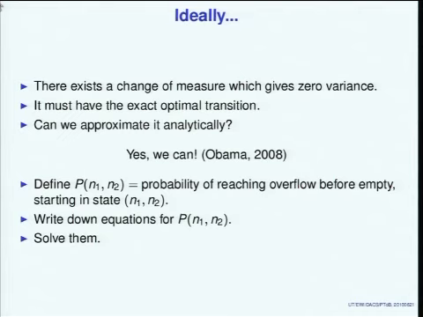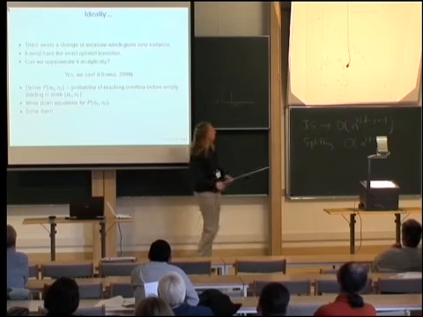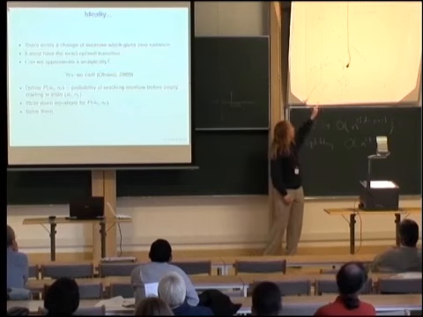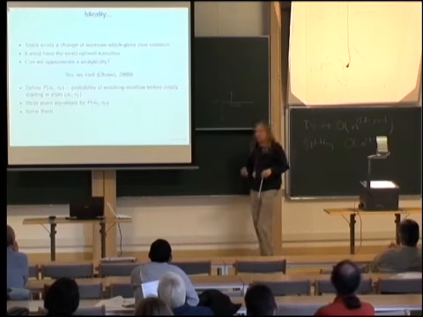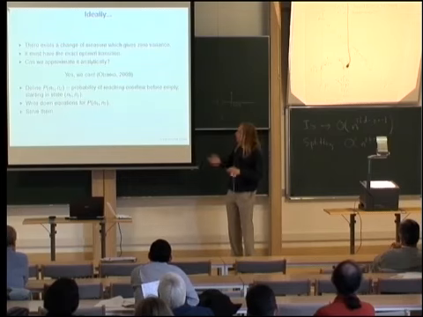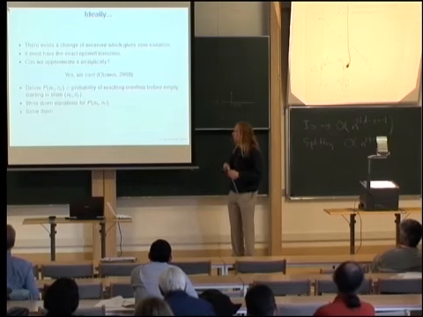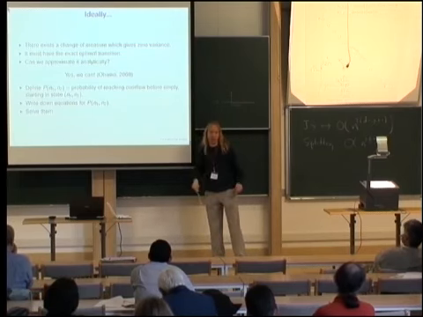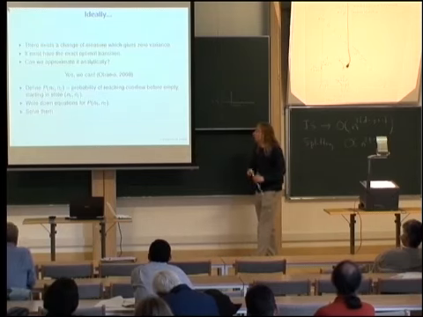We define P of n1 and n2 as the probability of reaching our overflow state before emptying, not necessarily starting in the starting state that I pointed out at the beginning, but in the starting state n1 and n2. So it's basically a function which gives me, from any point in the state space, the probability of reaching overflow. Of course, I can't compute this function. If I could, then I could immediately compute the zero variance change of measure and I'd be done.